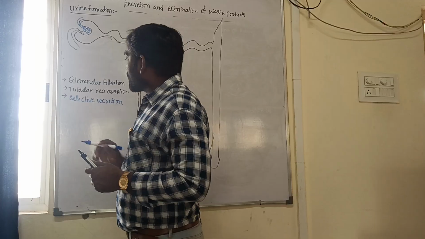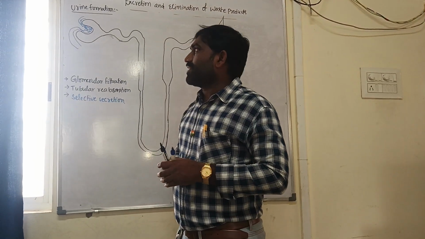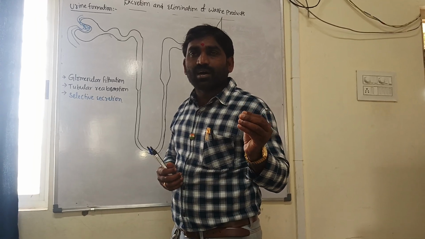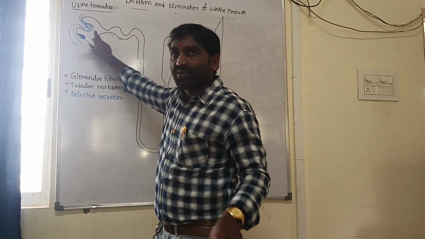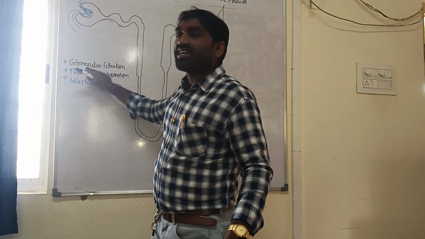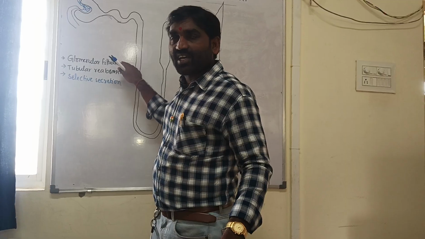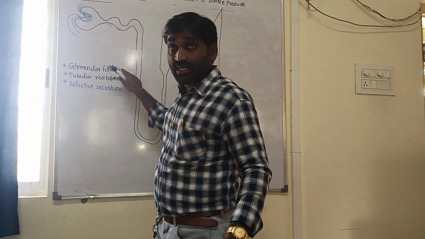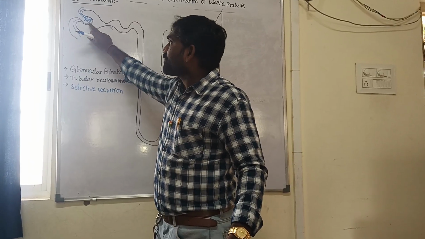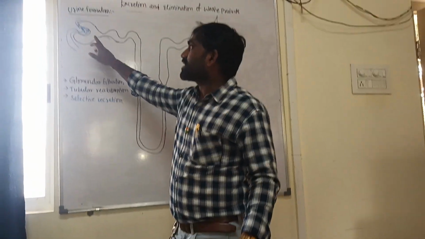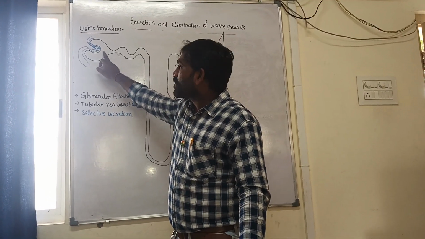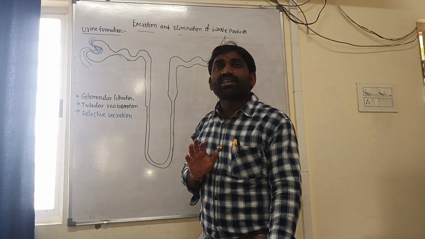Here in glomerular filtration, the entire composition of plasma is filtered into the lumen of the Bowman's capsule, so this is called glomerular filtration. The entire plasma enters into the lumen of the Bowman's capsule except plasma proteins. That's why we also call this ultrafiltration.